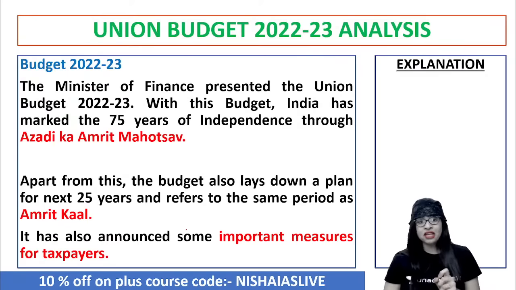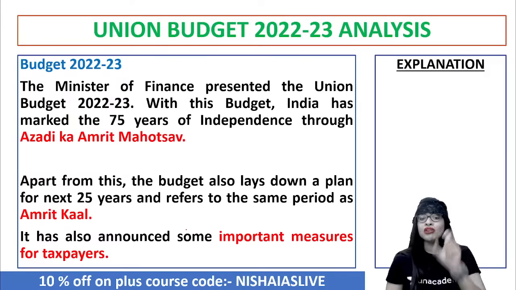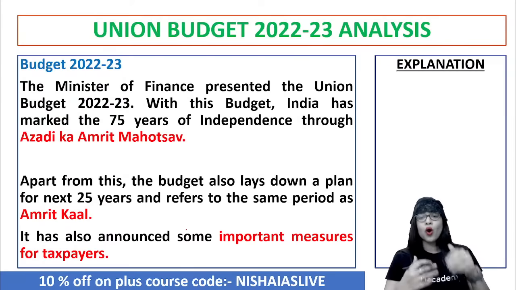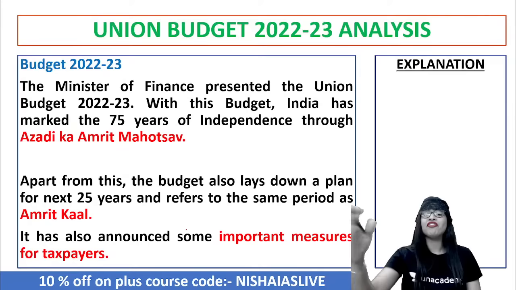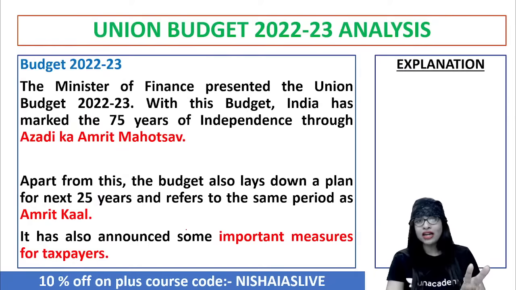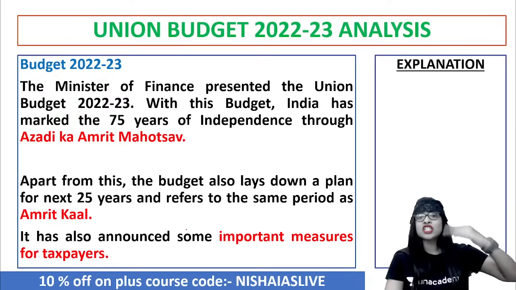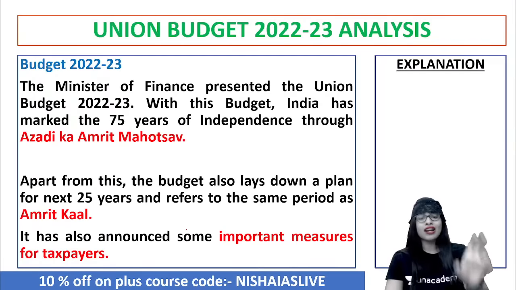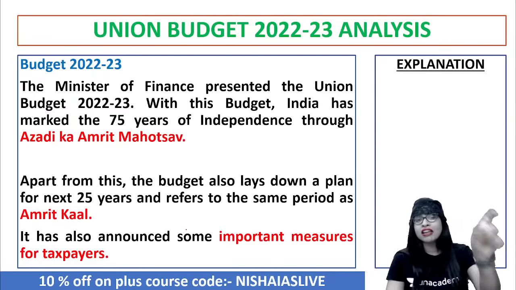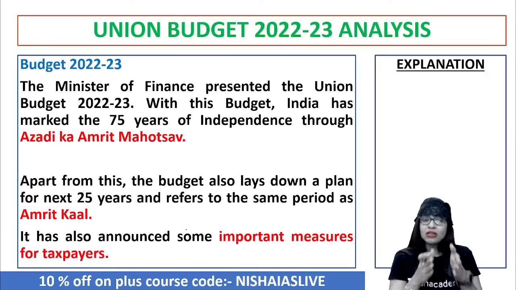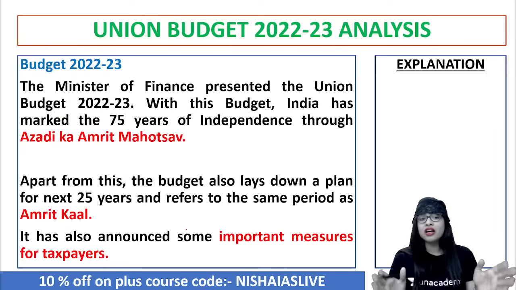our Finance Minister. Apart from this perspective, another important thing to be understood is that the current Union Budget also lays down a proper plan for what our country India should do for the next 25 years. It's not 10 years or 20 years, rather more than 2 decades, approximately the next 25 years. What is the blueprint, or what is the plan that we need to really focus on? And that particular period is called what? The Amrit Kal.